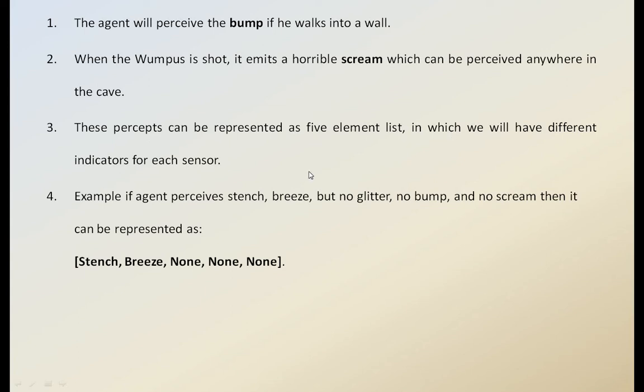Look at this, this is the 5 element list.